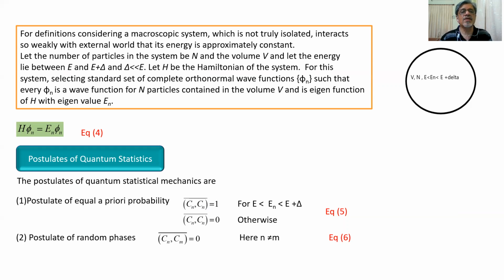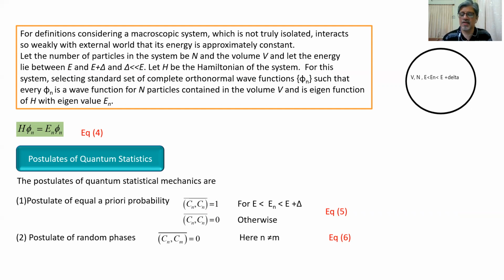Let the number of particles in the system be n and the volume be V, and let the energy lie between E and E plus delta, where delta is very much less than E. This is the condition we took in classical statistical mechanics. So: a large number of particles n, a large volume, and the energy lying between E and E plus delta, with delta comparatively very small.